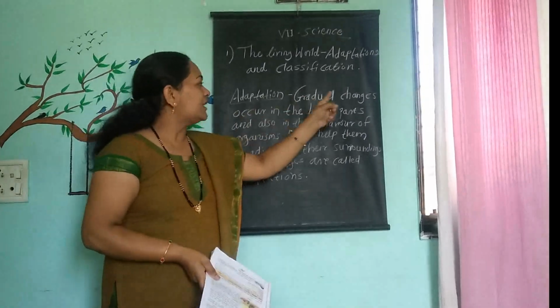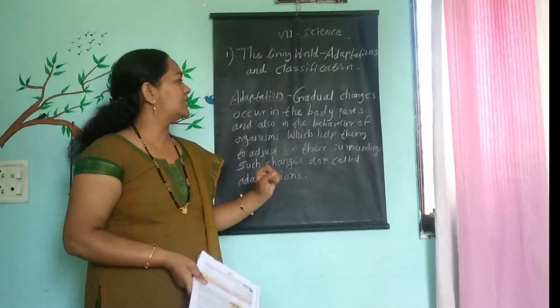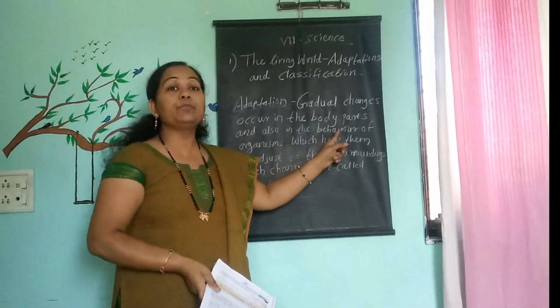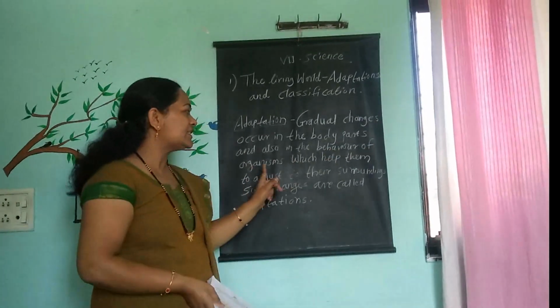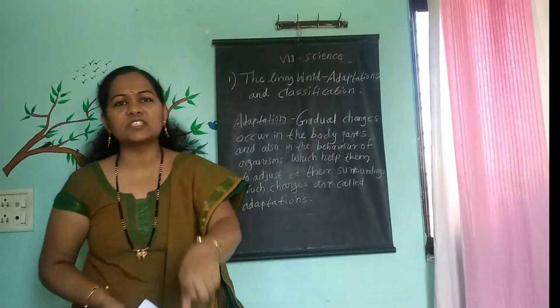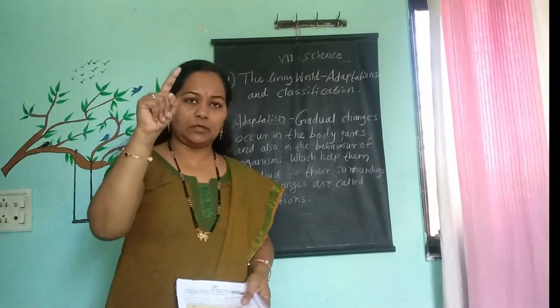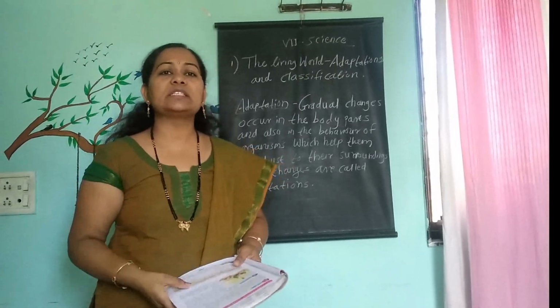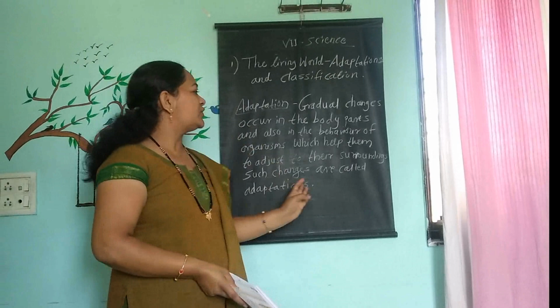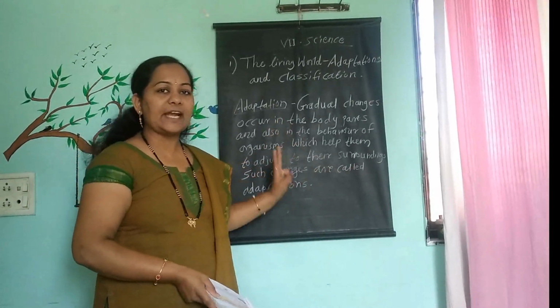So the gradual changes occur in the body parts of those organisms, and the behavior also changes, which helps them to adjust to their surrounding. Because of this gradual change, that living organism is adjusting itself in that particular surrounding. Such changes are called adaptations. This is the scientific definition.